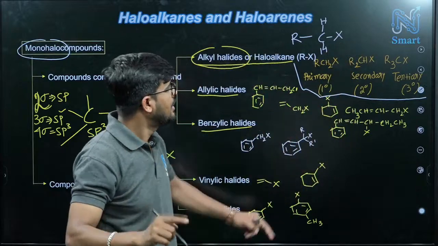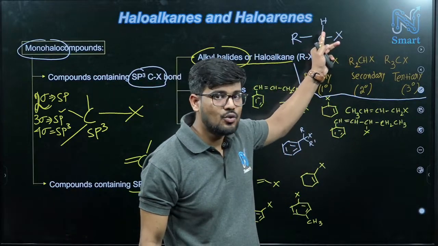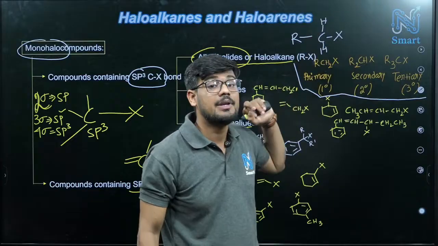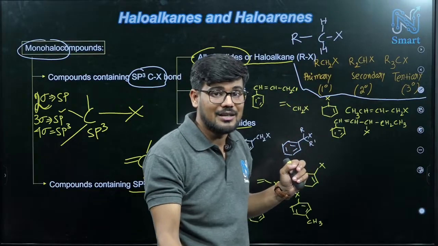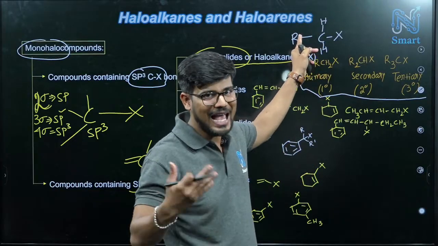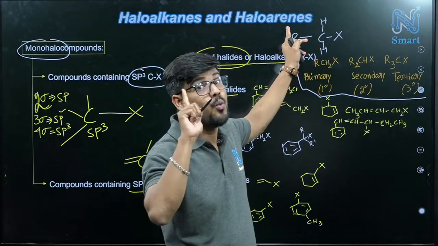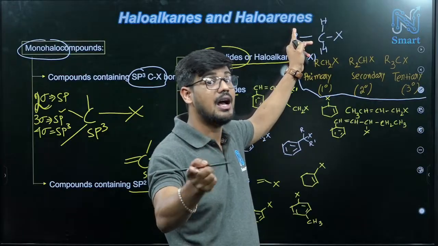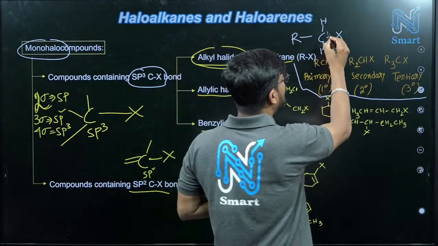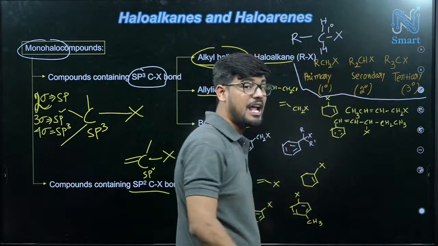What is primary? Check here: R, C, hydrogen, and here X. Now just check, this X is connected to carbon. Now that carbon is connected to how many other carbons? Here R means alkyl group, meaning a carbon is there, right? So this carbon is connected to only one other carbon. That's why it will be called 1 degree, primary.